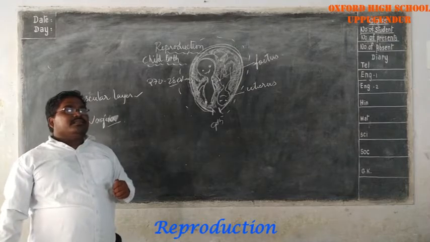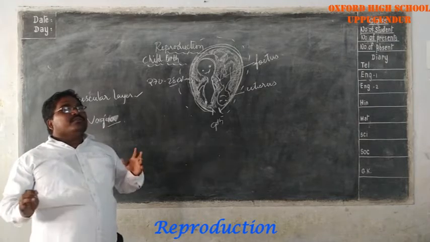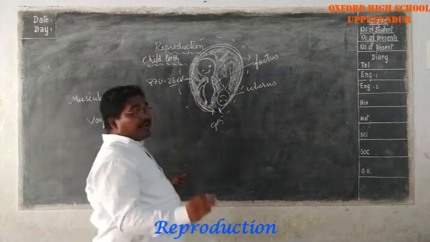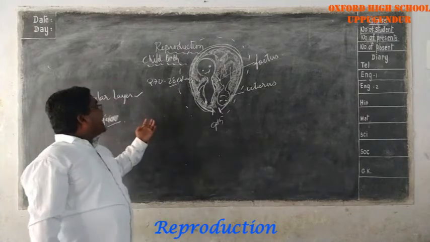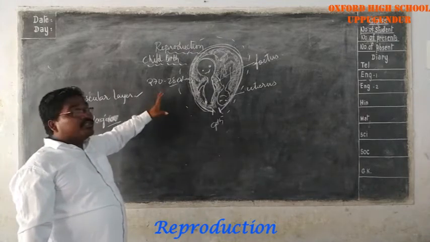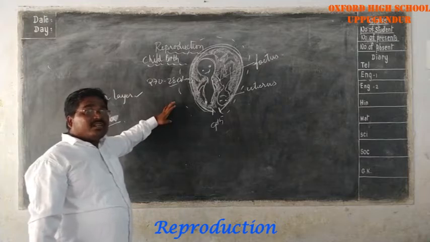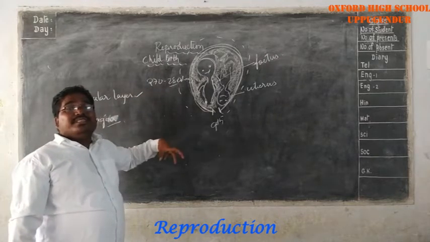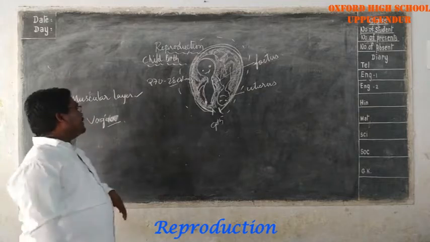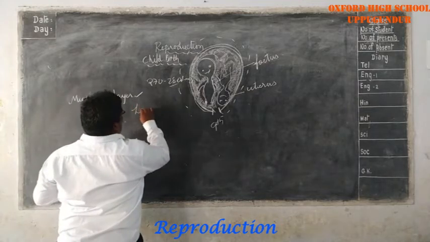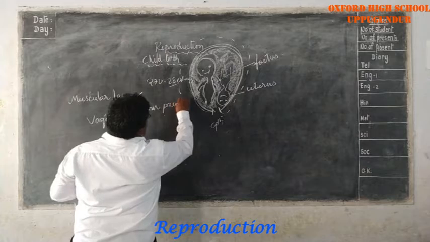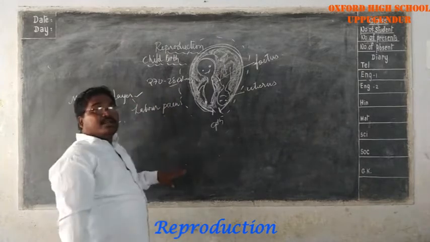Do you understand? This is a good sign of labor. I forgot one thing. The contractions and relaxations of these muscular layers that push the baby towards the vagina are felt as labor pains. In our Telugu we call them Puridi noppulu.